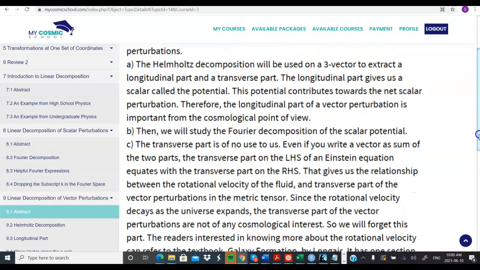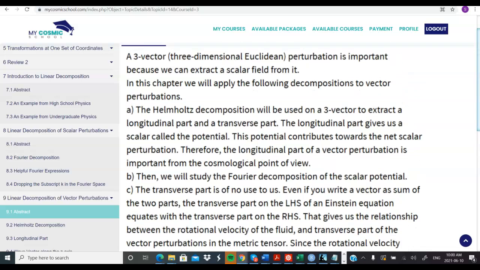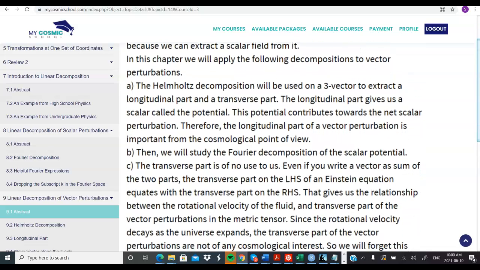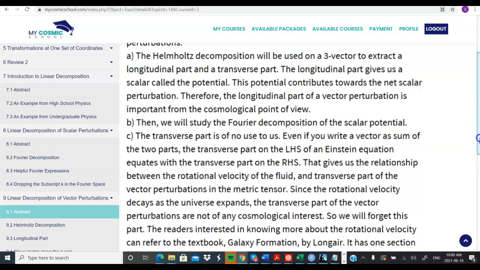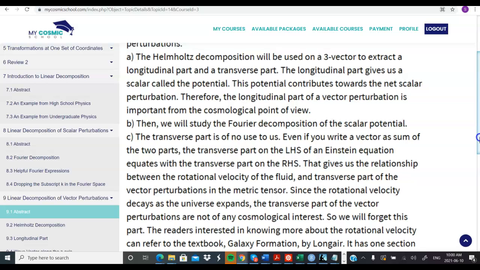If you don't remember it, then don't worry, because we'll cover all the required mathematics in this series. We'll talk about it in the next video. But let's look at the overview. The overview is that we will be decomposing using the Helmholtz decomposition. The Helmholtz decomposition will give us the potential, and the potential is the scalar component of the vector.